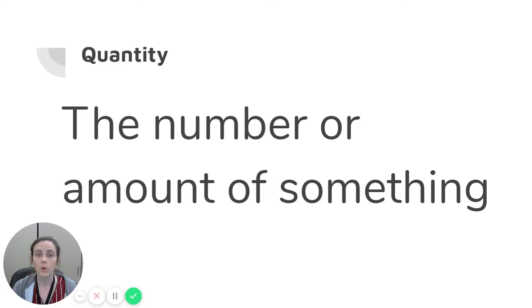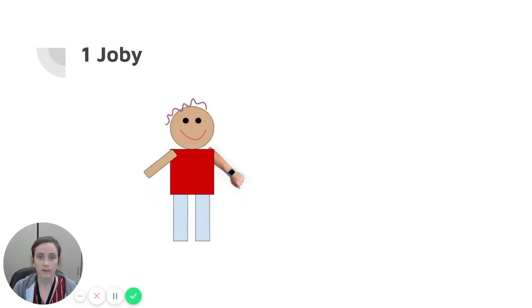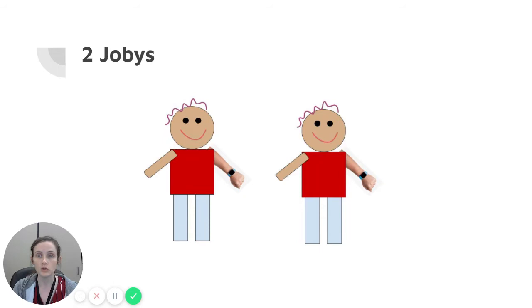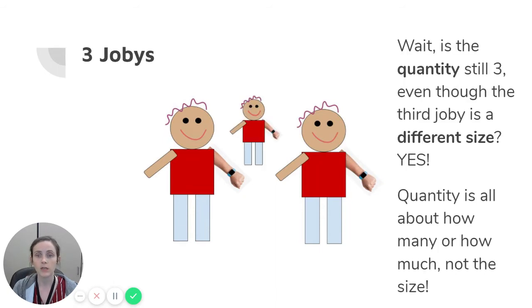Quantity. Quantity is the number or amount of something. Here is 1 Joby. That is the quantity of Jobys on this page. Here are 2 Jobys. The quantity of Jobys here is 2. Here are 3 Jobys. Wait, is the quantity still 3 even though the third Joby is a different size? Yes. Quantity is all about how many or how much, not about the size.